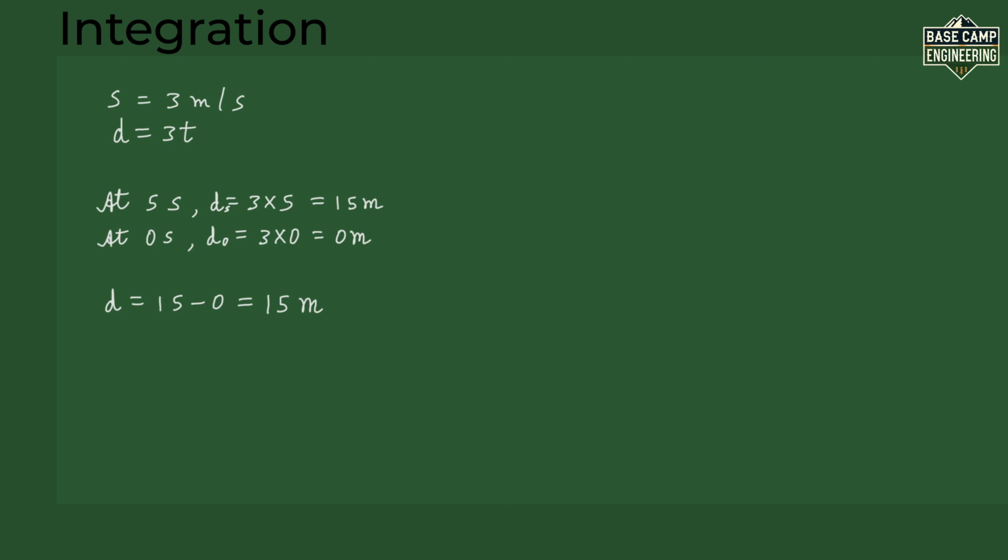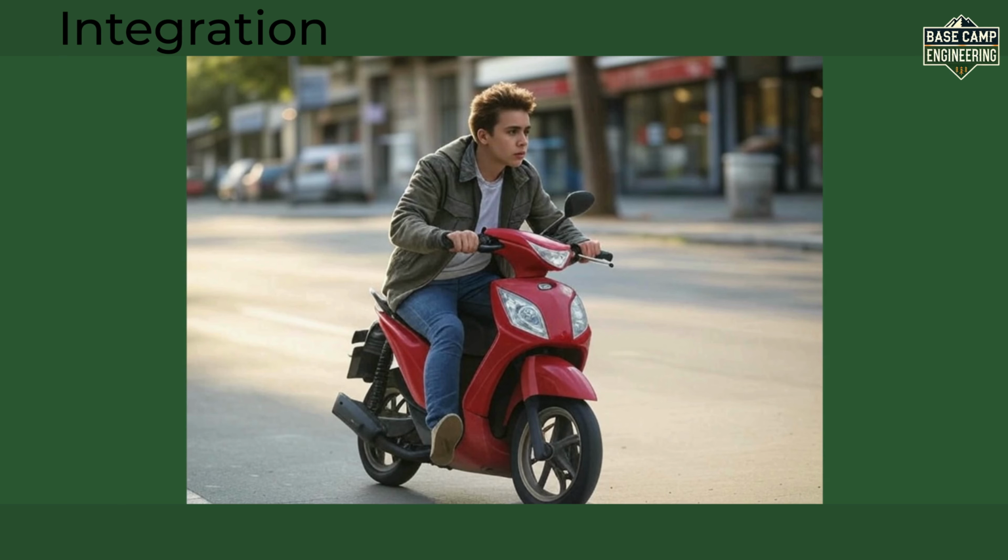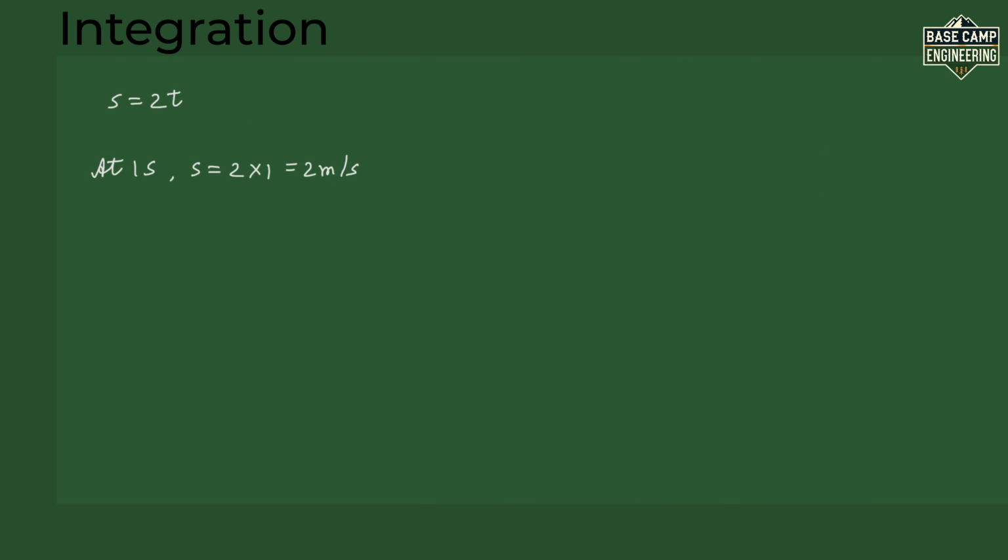Now let's try the power rule. Imagine you are riding a scooter and your speed is getting faster. Your speed is 2t, where t is the time in seconds. At 1 second, your speed is 2 meters per second. At 2 seconds, it's 4 meters per second. You are speeding up. To find out how far you go from 0 seconds to 3 seconds, we integrate.